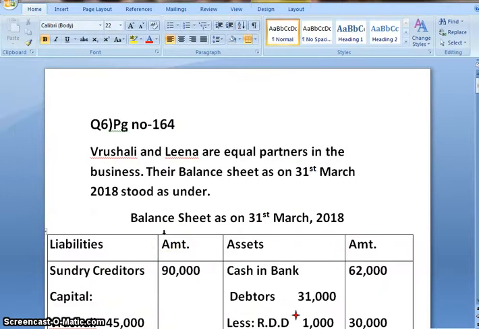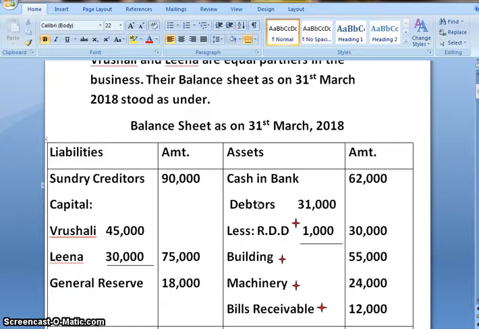Today we will be dealing with question number 6, which is on page number 164 of your government textbook. Let me start reading the question. Vrushali and Leena are equal partners in the business. Their balance sheet as on 31st March 2018 stood as under.